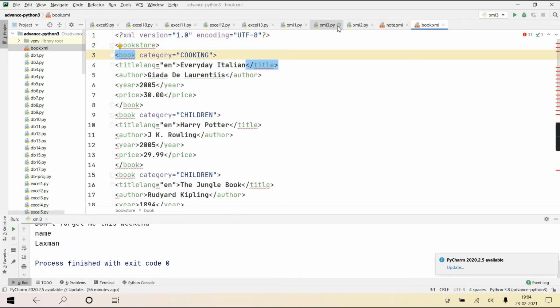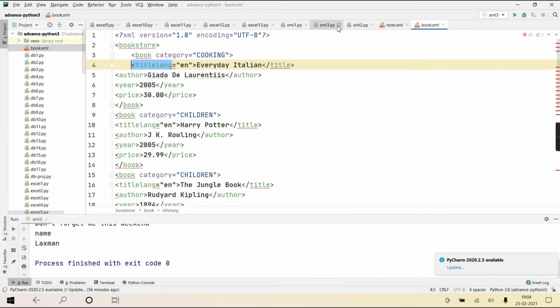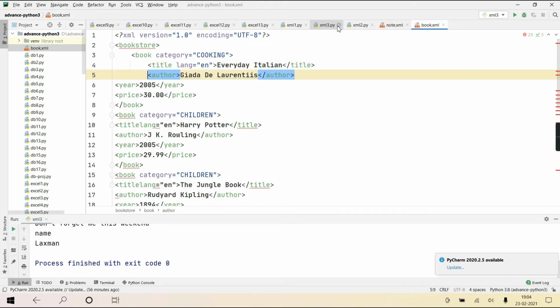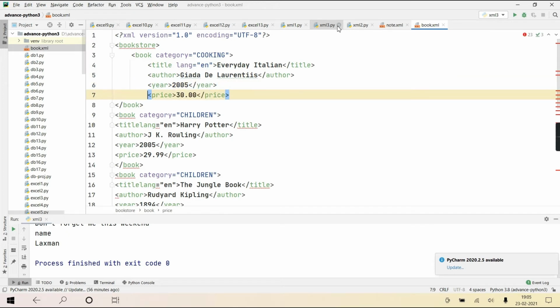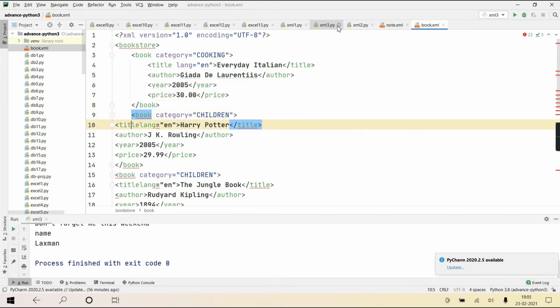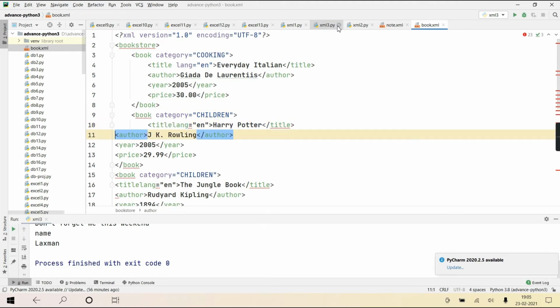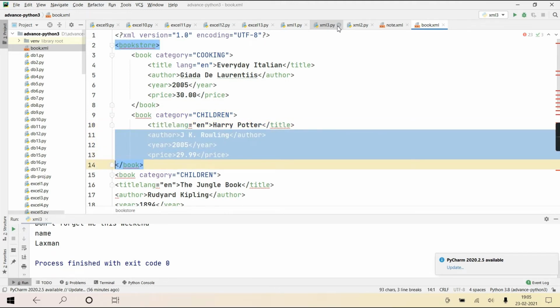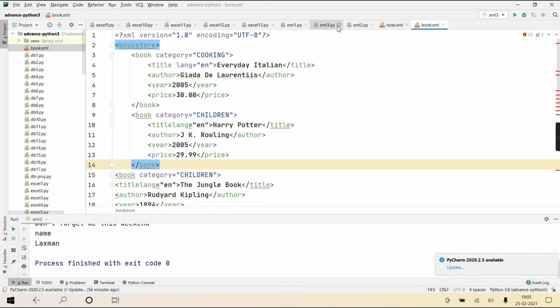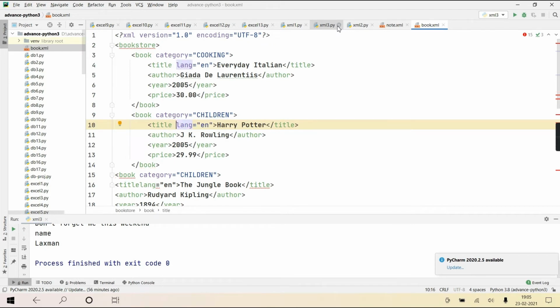Okay, so this book is your root element, then bookstore, then book is the child element of that, then title is also a further child element, author, year, price, then one book information is over. Category is again an attribute, right? Then title is a child element, title, author, year, price, they are siblings, therefore child elements of book. Book is a child element of bookstore. Getting? This way it will go on.